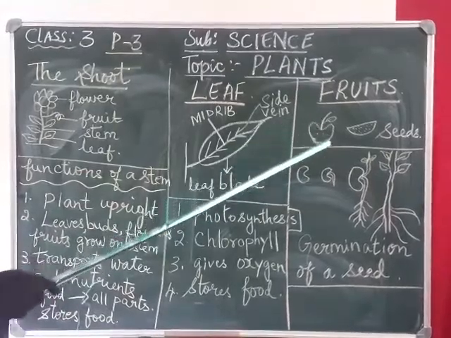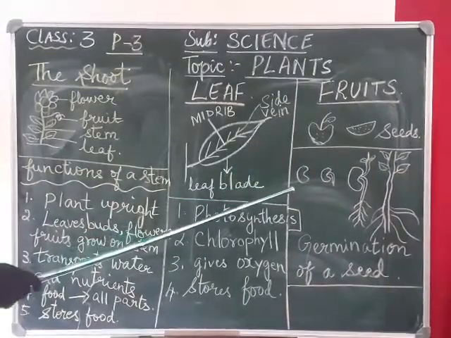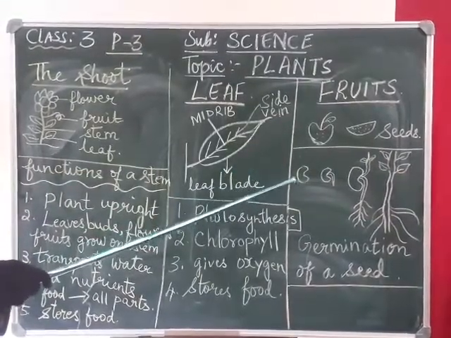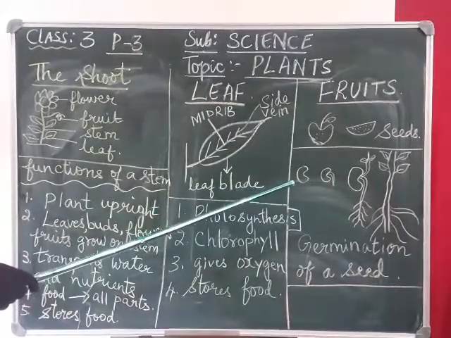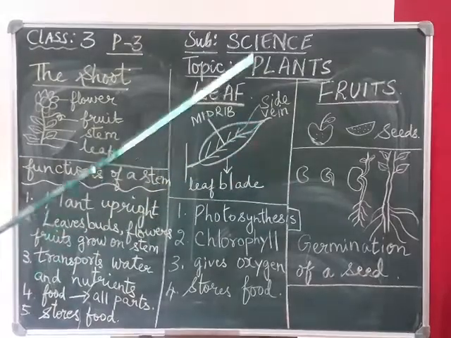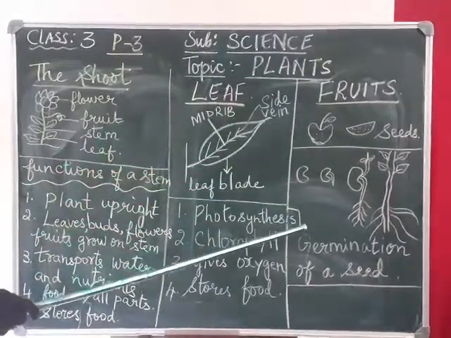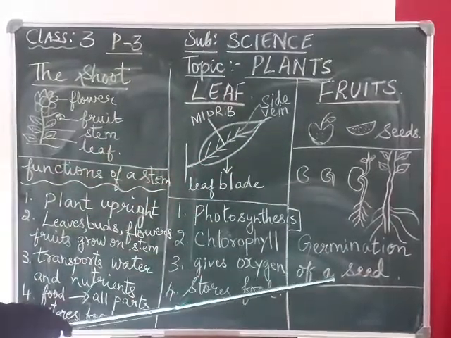If these things are available for the seed, then the seed can germinate, and if it gets good soil, then it can grow into a new plant. That is known as germination of a seed.